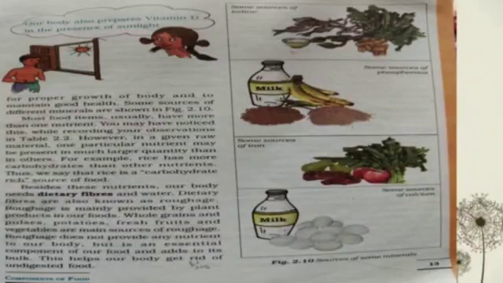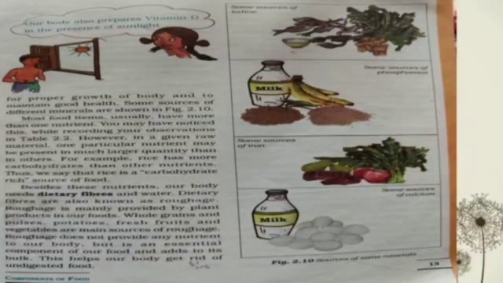Sources of phosphorus are wheat, rice, milk, banana. Sources of iron are spinach, guava, liver. Sources of calcium: milk, egg. So these all are iodine, phosphorus, iron, then calcium. These all are minerals.